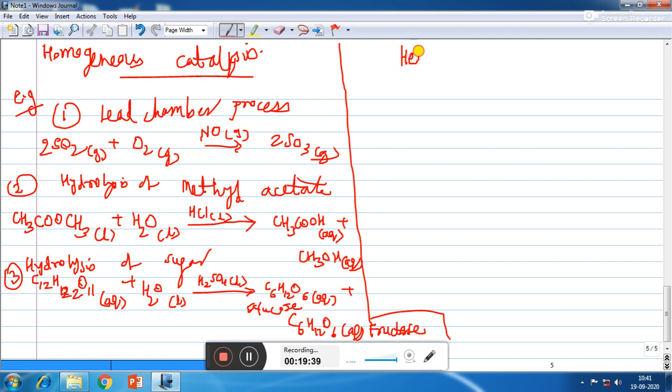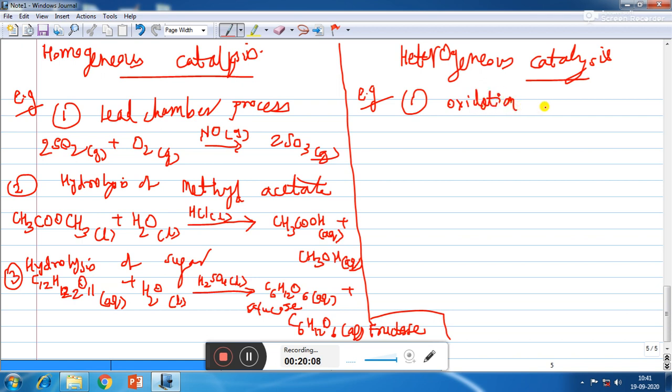Now let us talk about heterogeneous catalysis. The catalytic process in which the reactants and the catalyst are in different physical states is known as heterogeneous catalysis. For example, oxidation of sulfur dioxide into sulfur trioxide by using platinum.